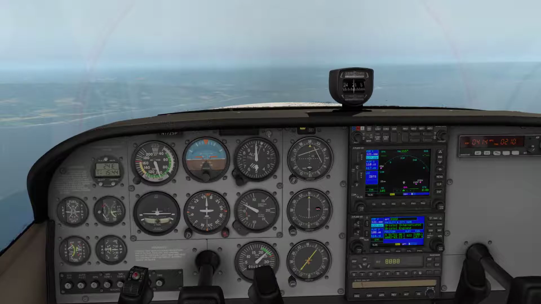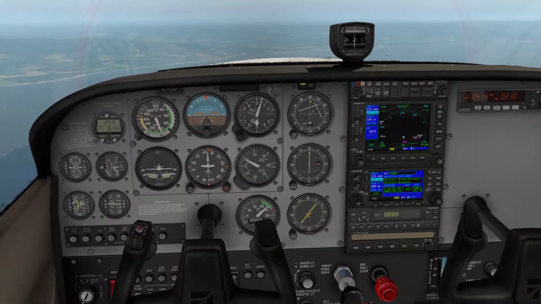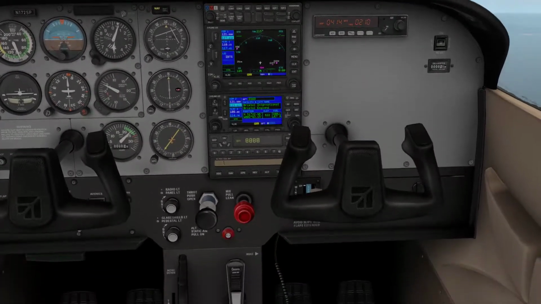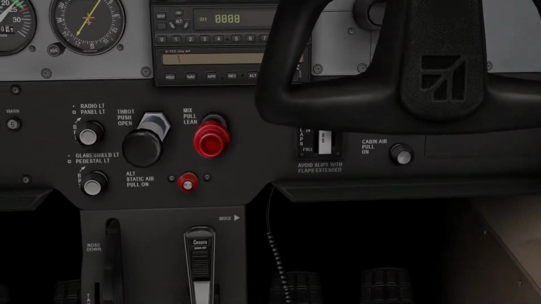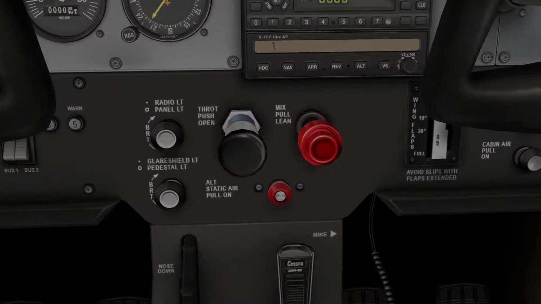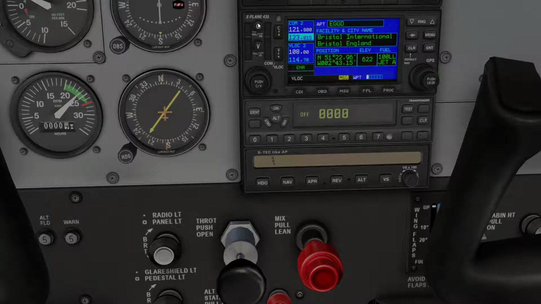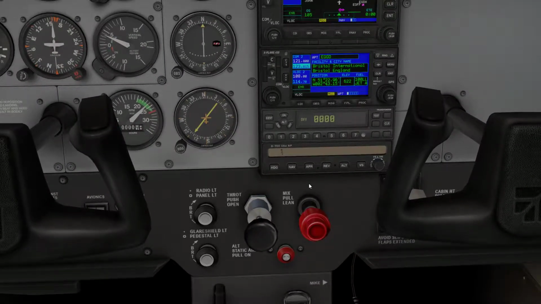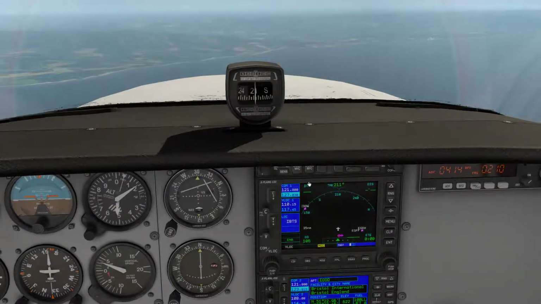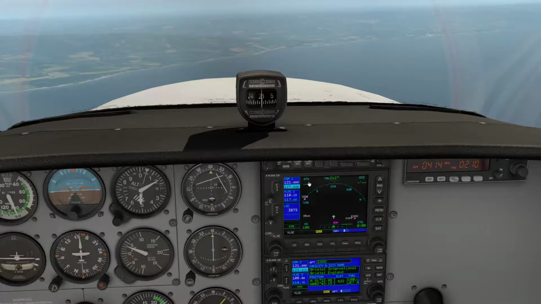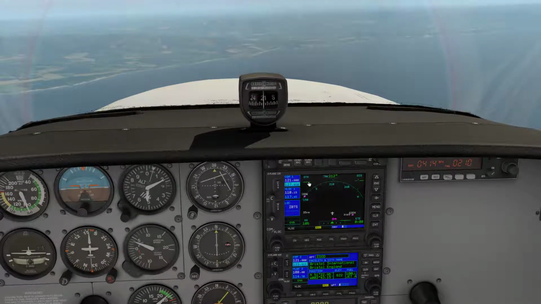So how do you use the Autopilot? It's actually quite straightforward on this one. Down here you have got your Autopilot display, which is this one here. At the moment we are just flying freely, nothing going on whatsoever. We're just pointing the nose in this direction and we're flying how we want to.